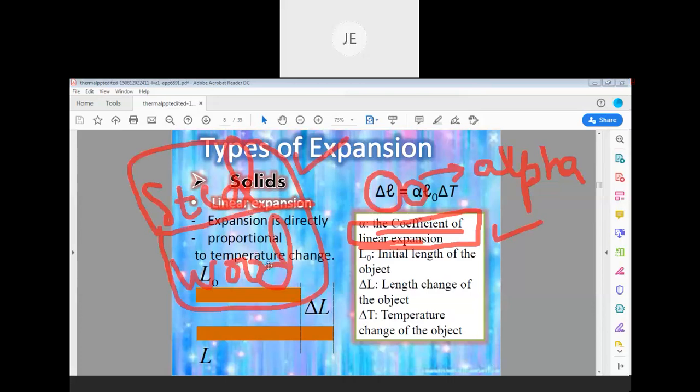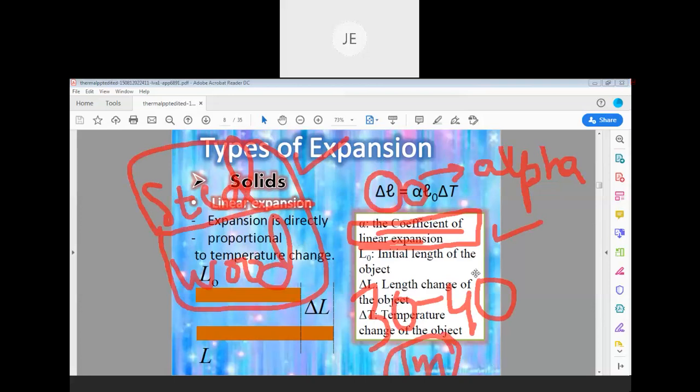If you see, in the steel the expansion will be more when we compare with the wood. You are increasing the temperature of the steel as well as wood from 30 to 40 only, and you are taking the length of the steel and wood as 1 meter only.